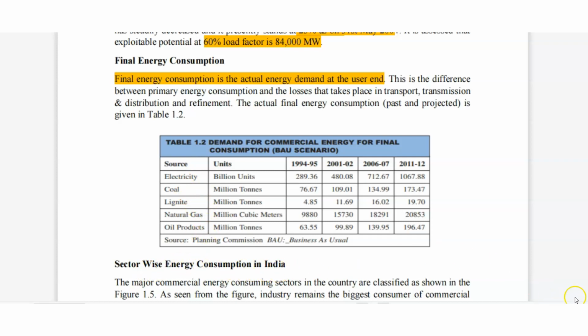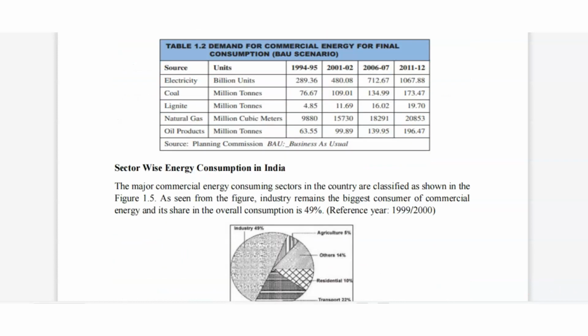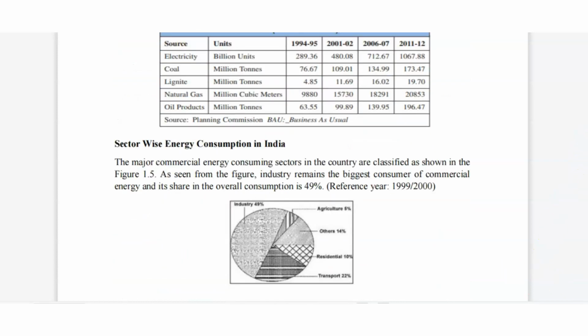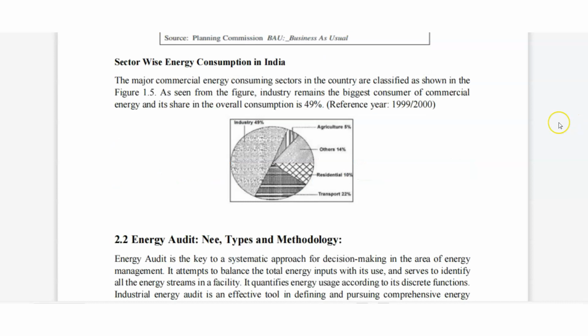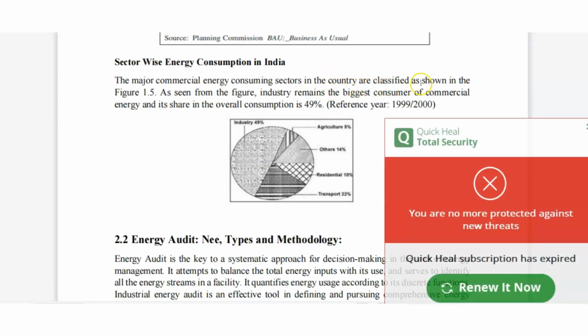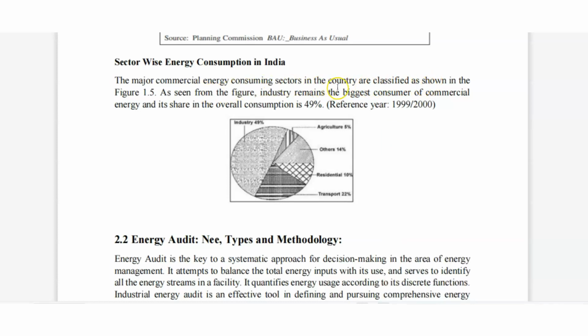Sector-wise energy consumption in India. The major commercial energy consuming sectors in the country are classified as shown in the figure.